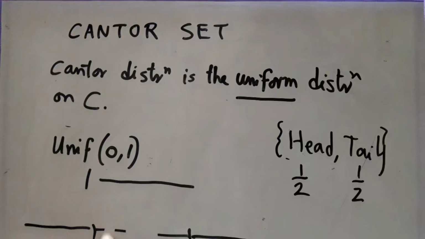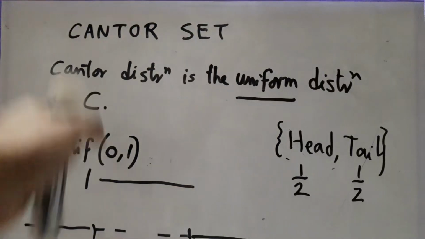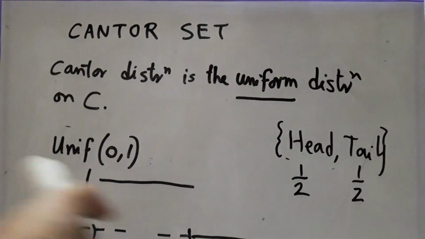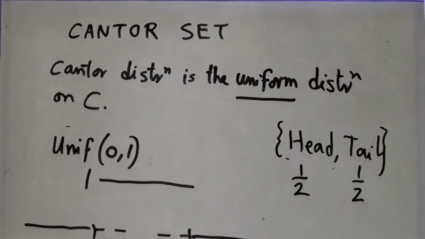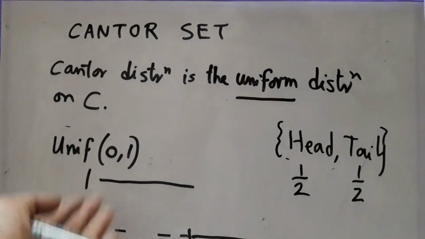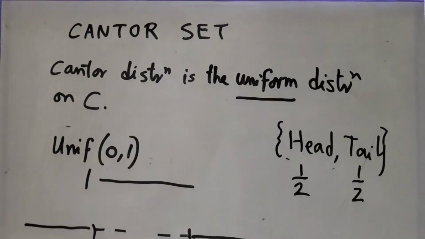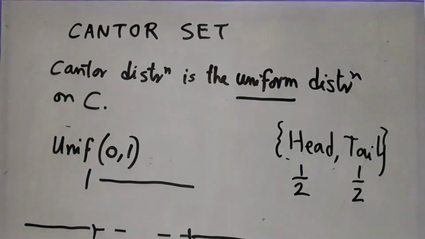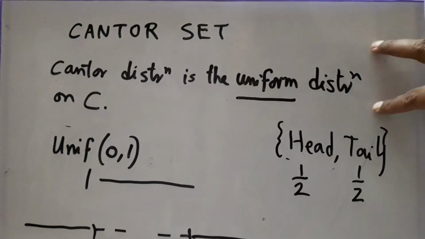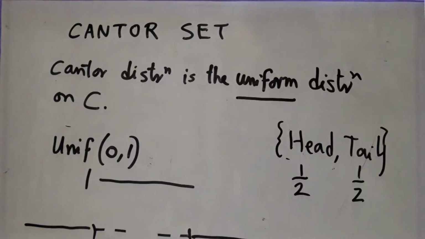It cannot take values in these things also, because I had removed that in the second step. So it must take values in C, and from the way we constructed it, we are always taking uniform distributions at every step. So no point gets more or less important than any other point. So uniform is a good intuitive way of thinking about the distribution, but this is not a valid mathematical definition.